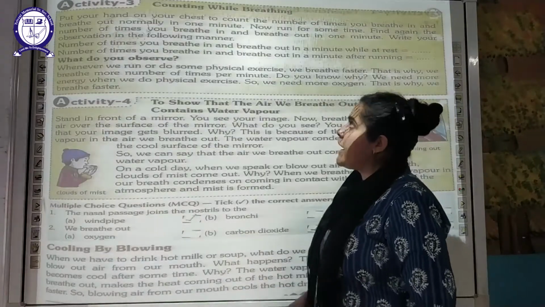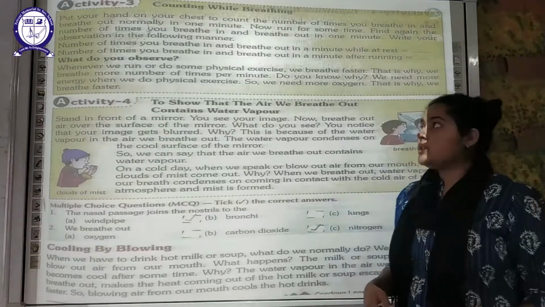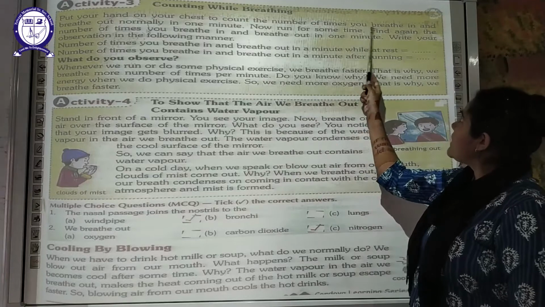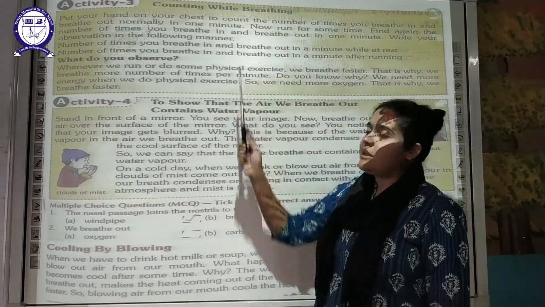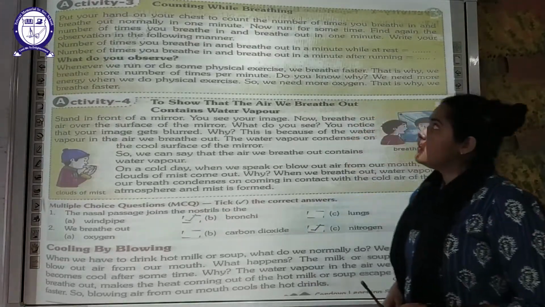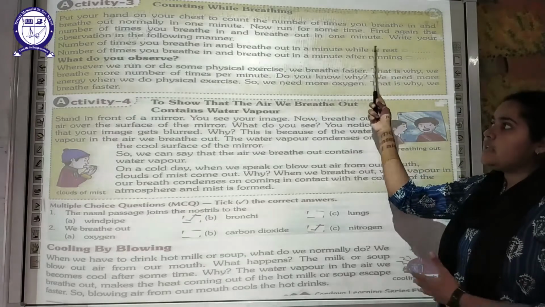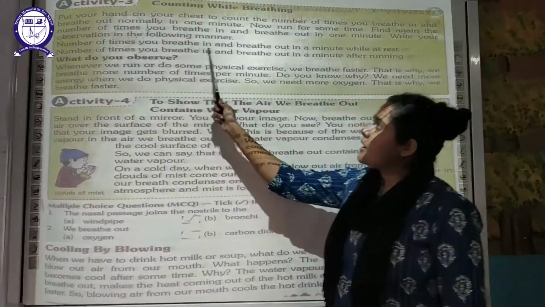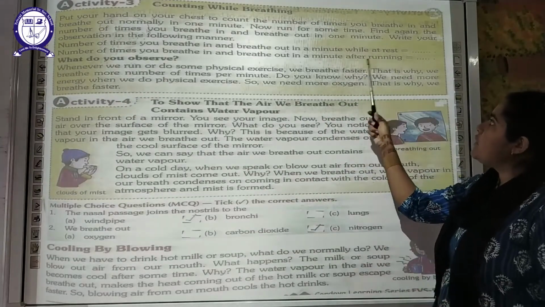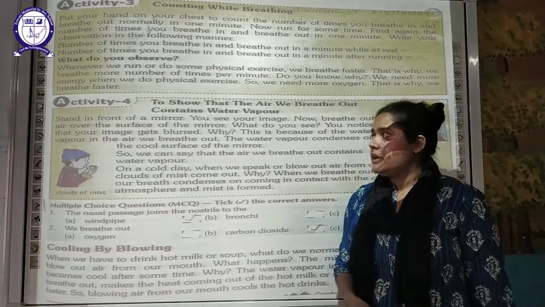Now moving on to the next activity, that is counting while breathing. So you have to count the number of times you breathe in 1 minute. What you can do is put your hands on your chest to count the number of times you breathe in and breathe out normally in 1 minute. Now run for some time or do any physical exercise, and count again. Write down the numbers over here, when you are at rest and after the running, how many times you have breathed in and out in 1 minute.